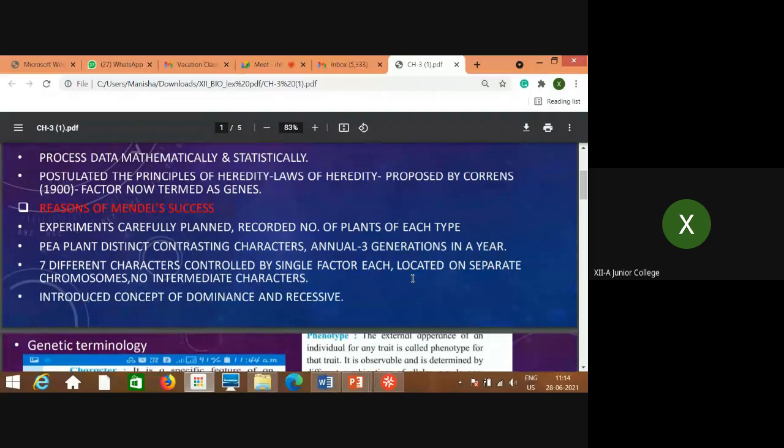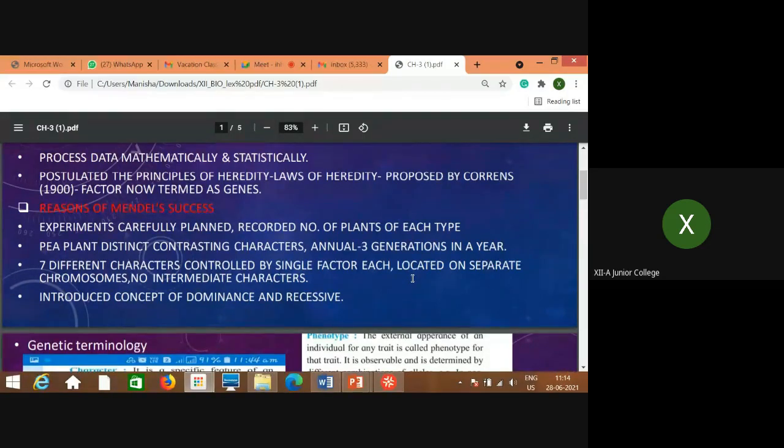Okay, and the 7 contrasting characters also helped him. Every time he observed a single factor, or he also used a combination of the characters. Each factor is located on a separate chromosome, and no intermediate character was observed when he was performing the experiments.